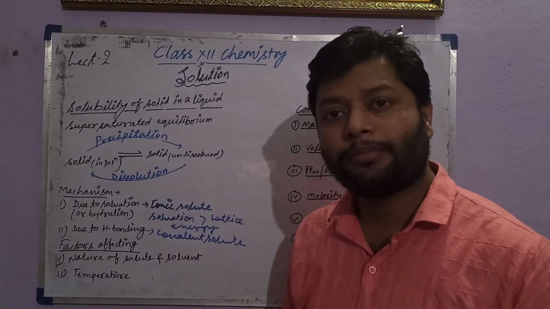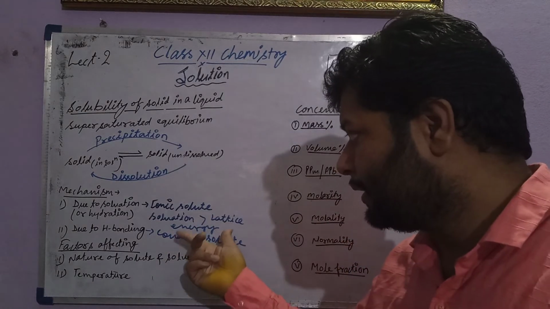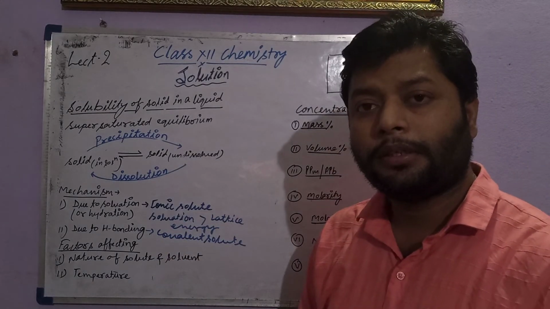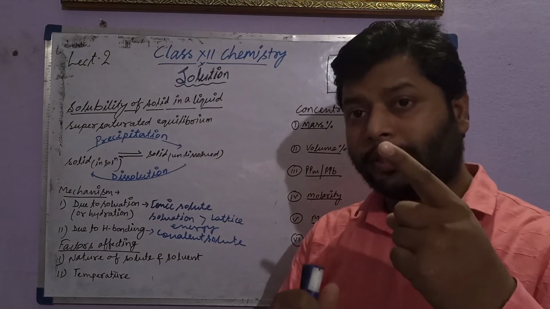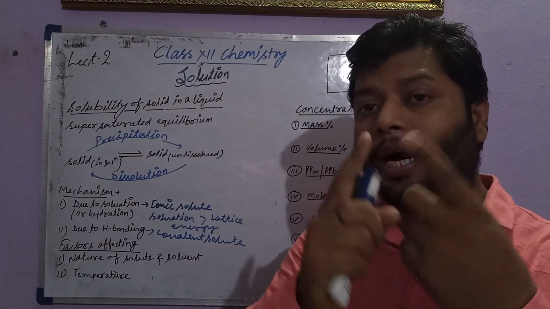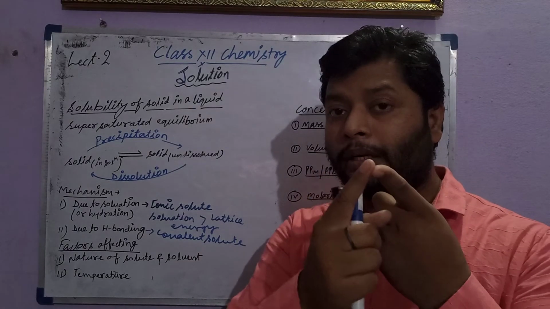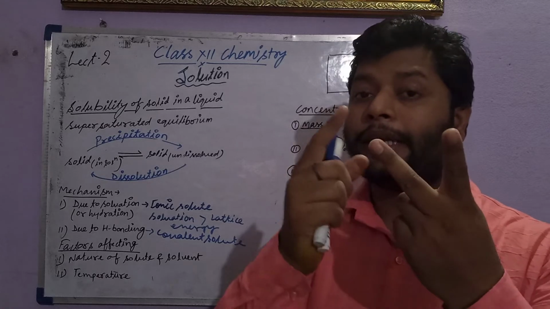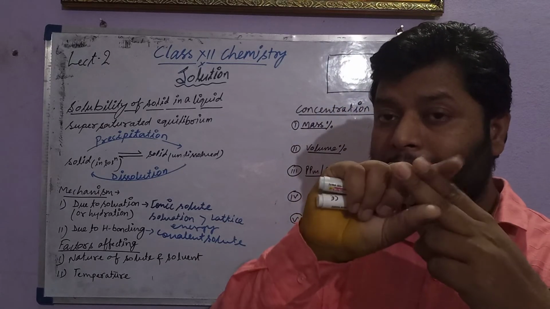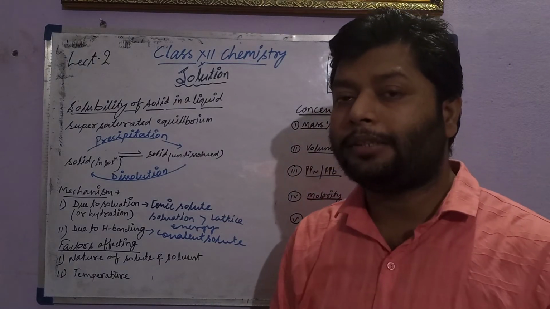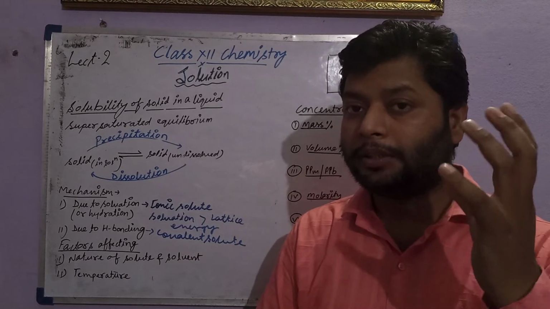Nature of solute, as said in the above section: the solute is ionic or covalent, the solute gets ionized or forms hydrogen bonds. So the nature of solute will decide the solubility of a solute in the solvent.